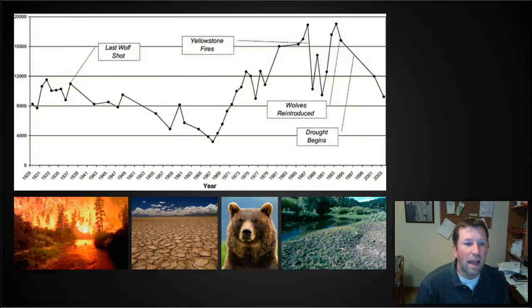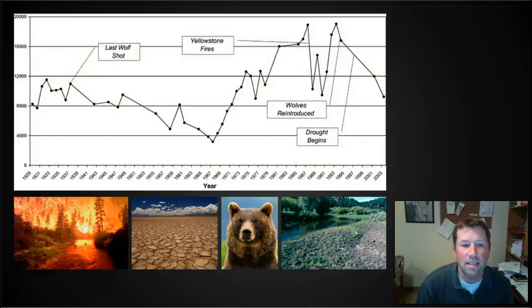We can also look back at when the last wolf was shot there in about 1937, 1938, and think about, well, when the wolves were taken away, did the elk population go up? And in fact, it didn't. The elk population steadily declined for many years after the wolves were removed from the park, and then in about 1968 began to increase up to a really historical high around 20,000 elk in the northern Rockies population. So we can see that there are actually other factors at work here, that the wolves do have an impact on the elk populations, but there must be other things as well.